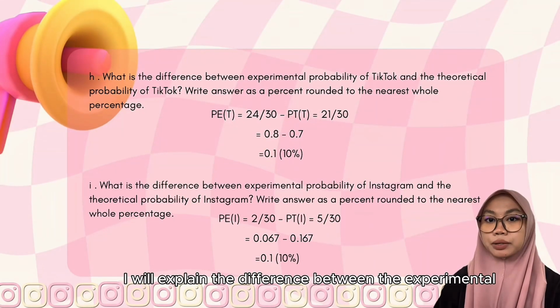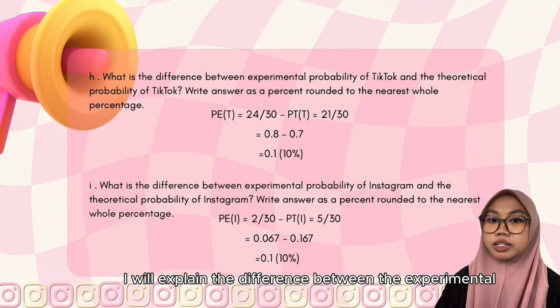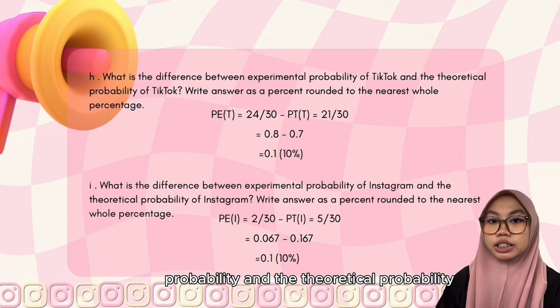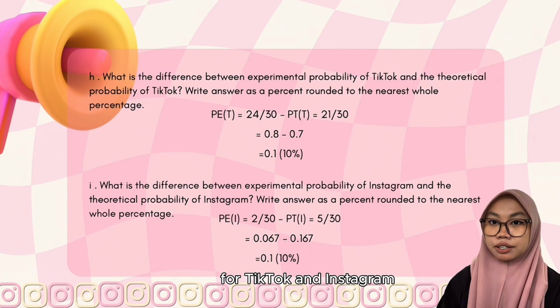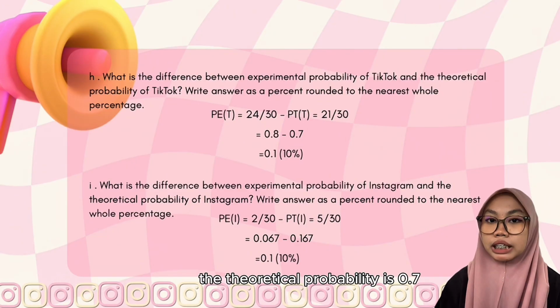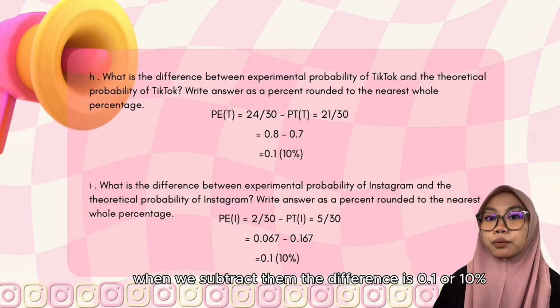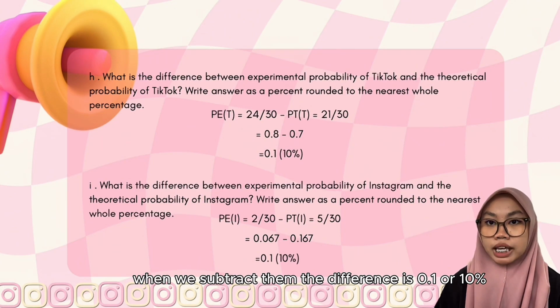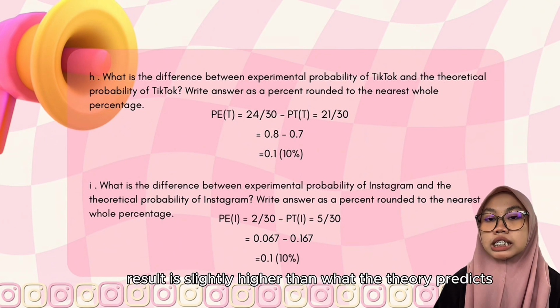For this slide, I will explain the difference between the experimental probability and the theoretical probability for TikTok and Instagram. For TikTok, the experimental probability is 0.8. The theoretical probability is 0.7. When we subtract them, the difference is 0.1 or 10%. This means the actual result is slightly higher than what the theory predicts.